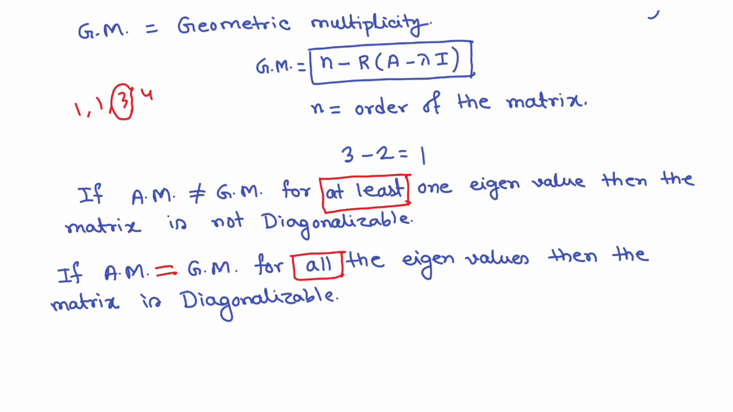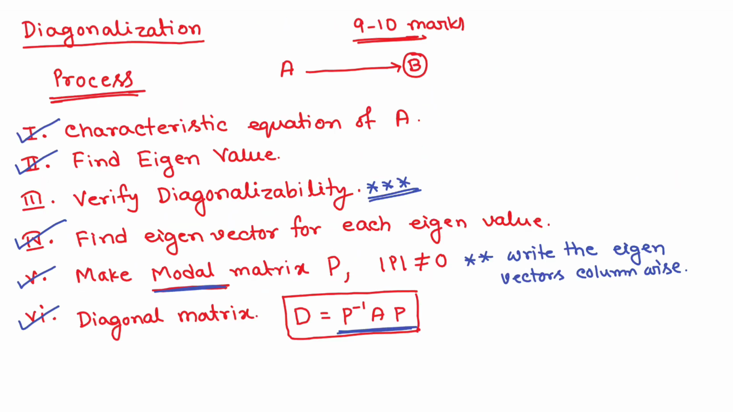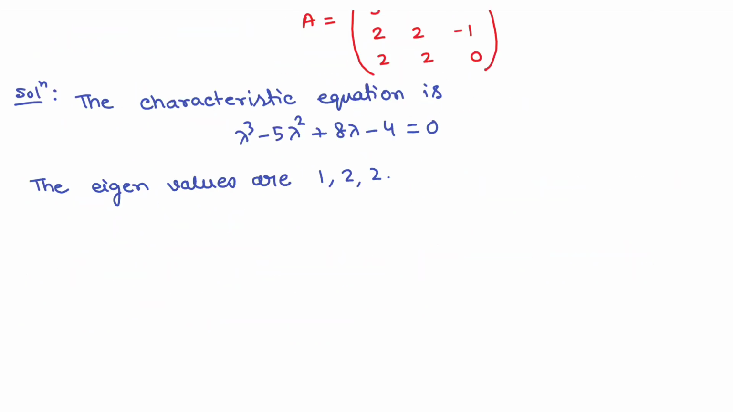So the first step and second step are already completed. First step completed: find the eigenvalues. Second step complete. Now the third step is to verify diagonalizability. For eigenvalue 1, AM of 1 equals 1. Obviously the eigenvalues are not all distinct, so we cannot say directly whether the matrix is diagonalizable or not. If they are distinct, then we can say that the matrix is diagonalizable. So AM of 1 equals 1. And what is GM of 1?